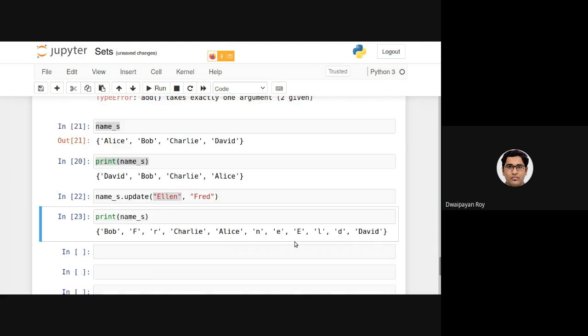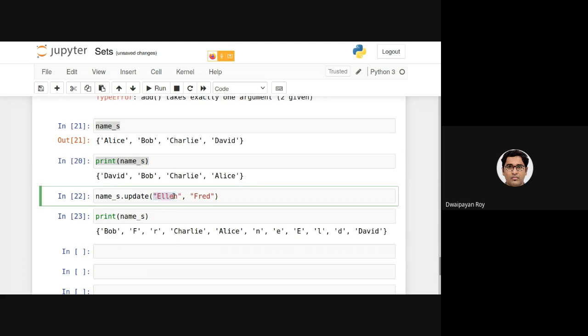this is actually different than what we expected. We expected to add them as Ellen, as Fred, but what this has done is it has considered the individual characters of Ellen and Fred as separate items.